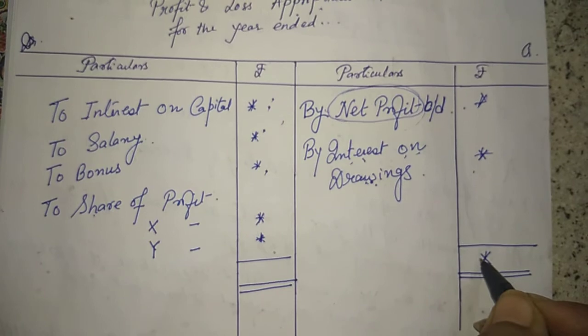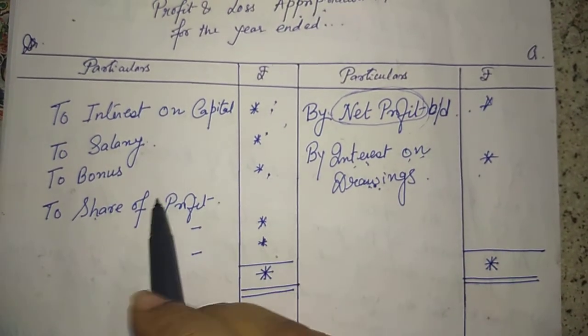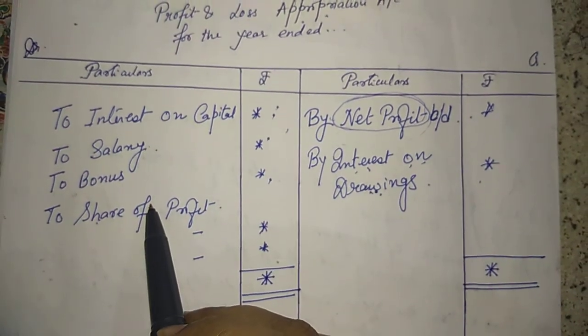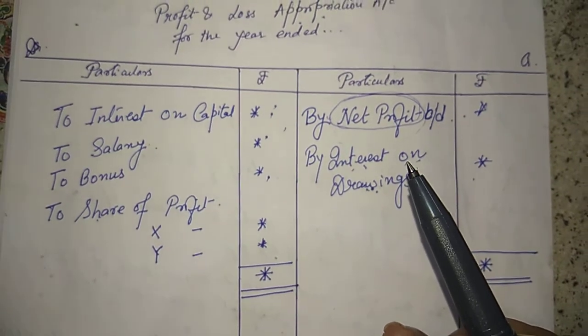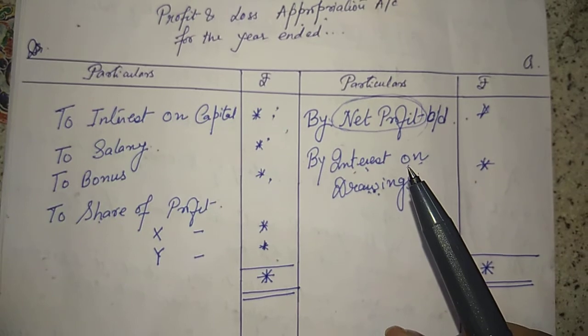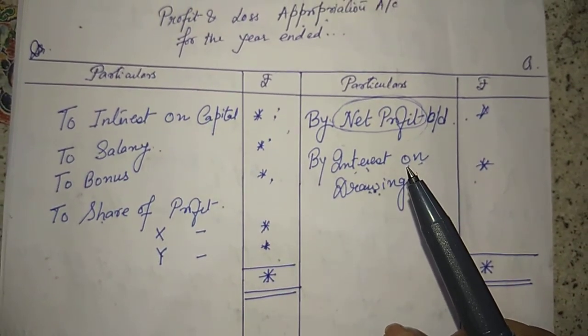It's done. Interest on partners' loan is many times shown over here. In many books you will find interest on partners' loan shown in profit and loss account. Actually, interest on partners' loan means the partner is giving a loan to the firm as an outsider.